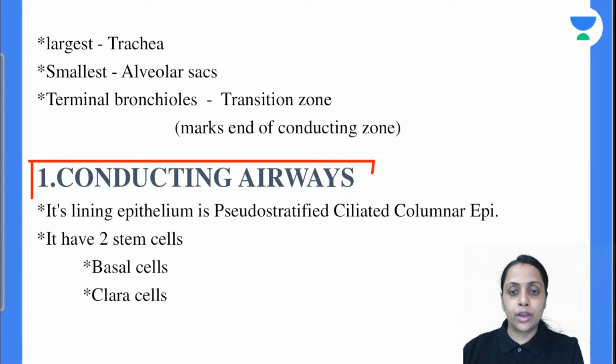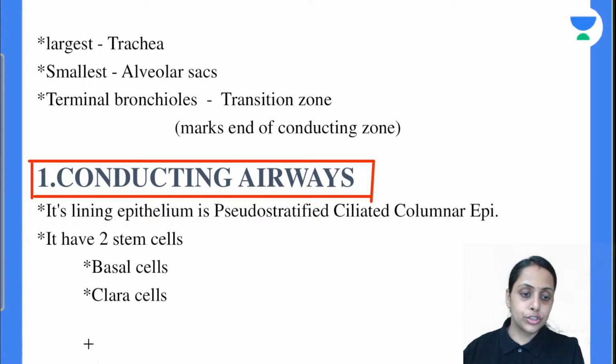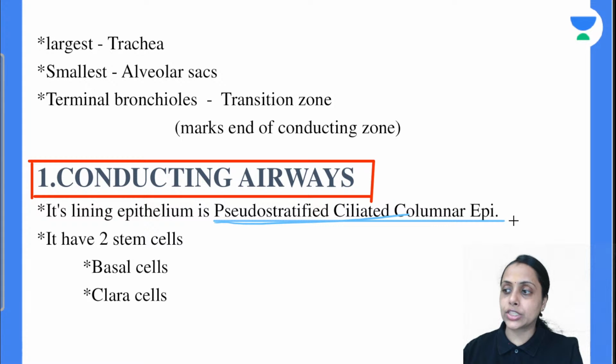If we talk about the epithelium of this conducting airway, it is pseudostratified ciliated columnar epithelium, and it consists of 2 stem cells, that is basal cell and clara cell. So these 2 cells are important to remember.